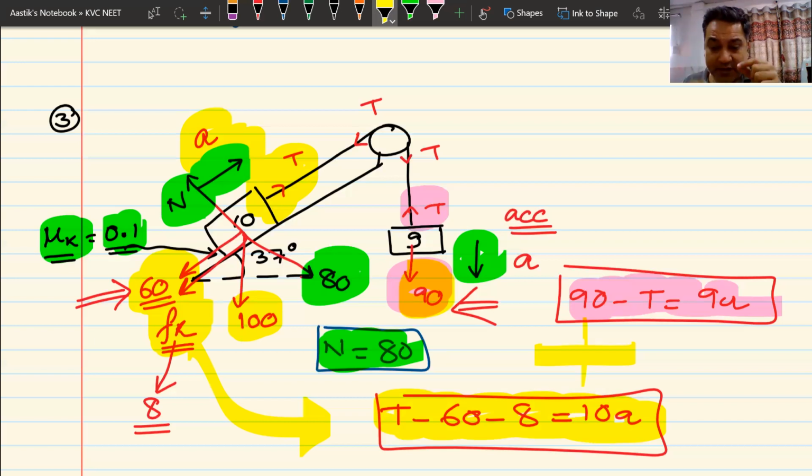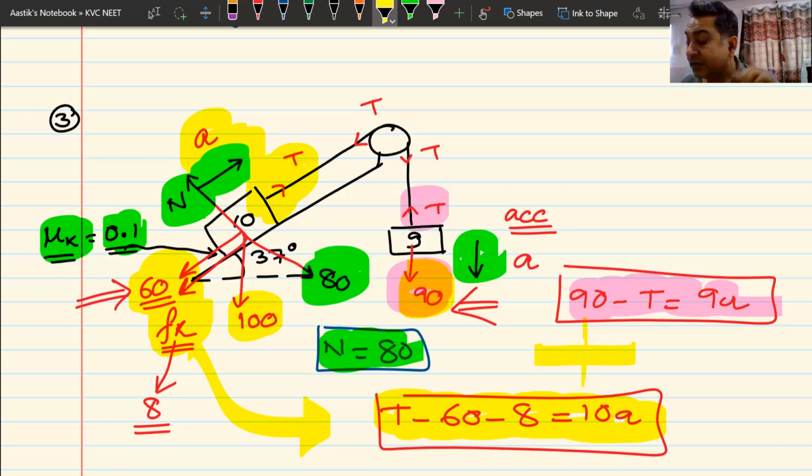Now, if you can pick up the small points and put them together, you would be able to solve this problem very, very fast. Now, how are you going to solve this problem very, very fast? You'll have to do quick calculations in your head.